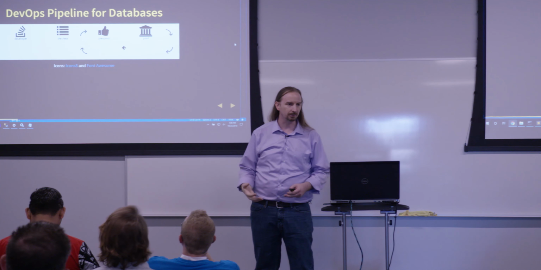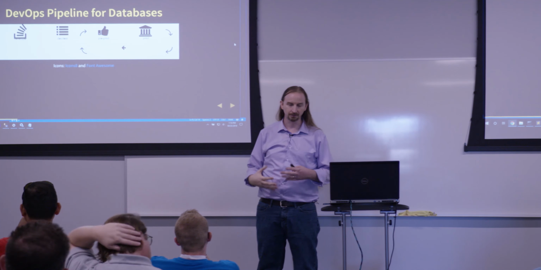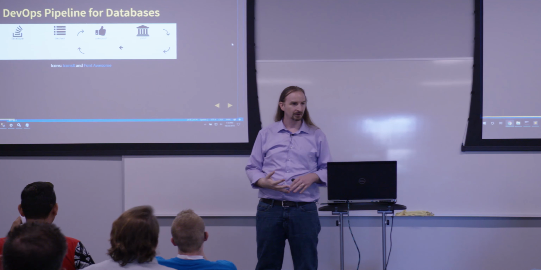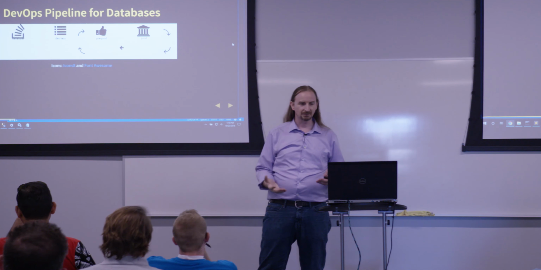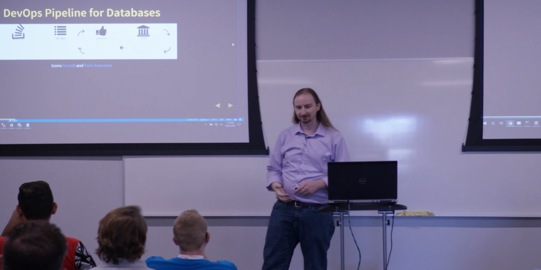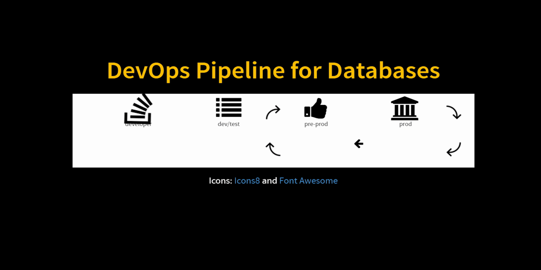So we've got our data in pre-prod. As we're moving into these other environments, we'll do additional things. We need to shrink our database, perhaps. We need to anonymize the data to protect it from PCI or HIPAA concerns. And we'll probably also want to sanitize it so that we don't accidentally email all our customers as we're running the tests. So as we're moving this way, we'll anonymize it and shrink it and sanitize it more. When we get to the dev test environment, probably we're sanitizing a whole lot. We may not shrink very much.